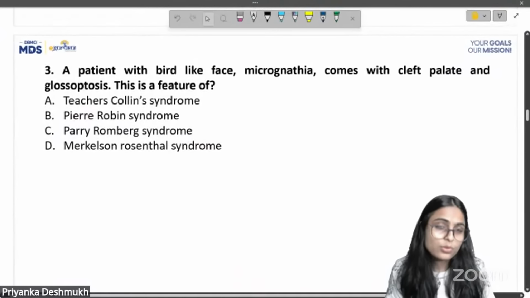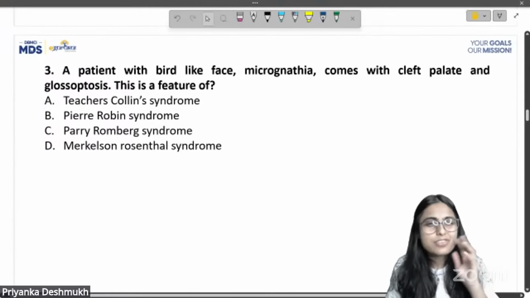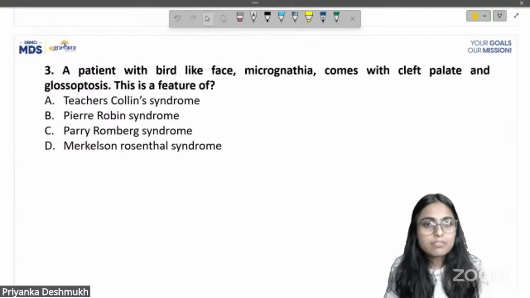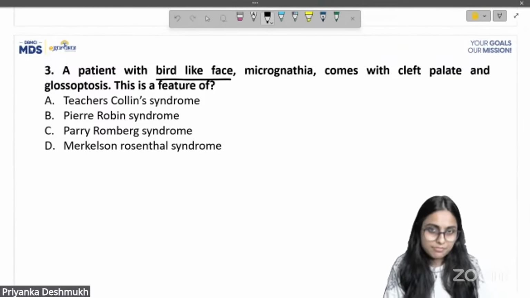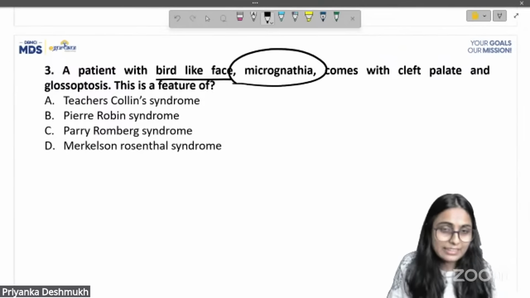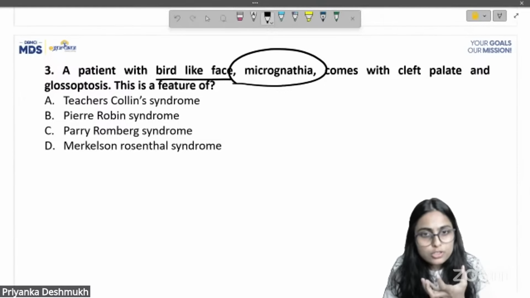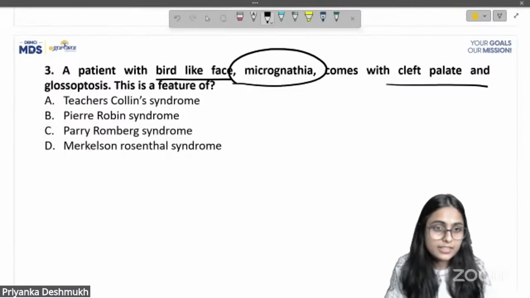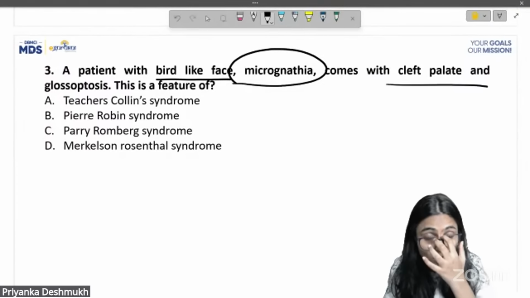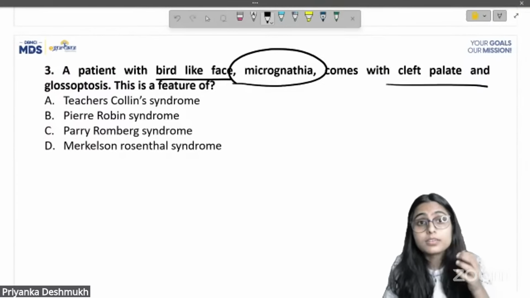This is also a direct question. They have just given the features of the syndrome and are asking in which syndrome you see this. A patient with a bird-like face, micrognathia, small sized jaw, comes with a cleft palate. Cleft palate is also a feature.